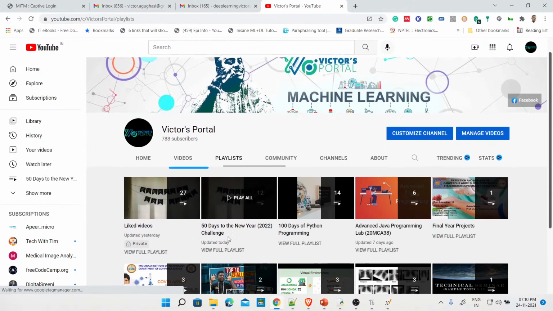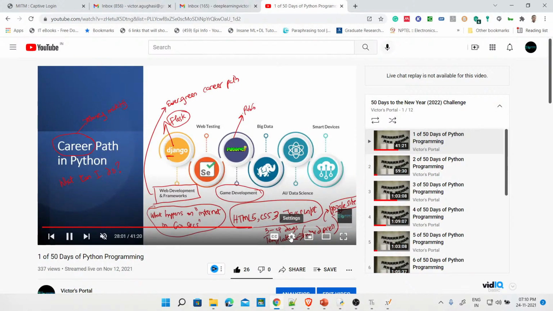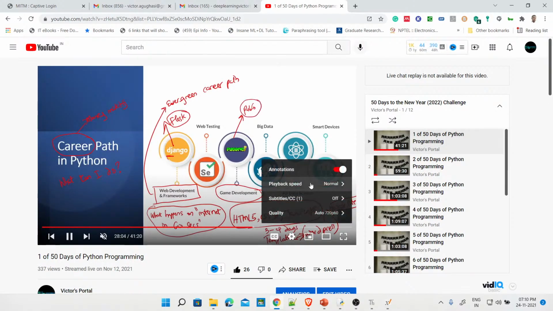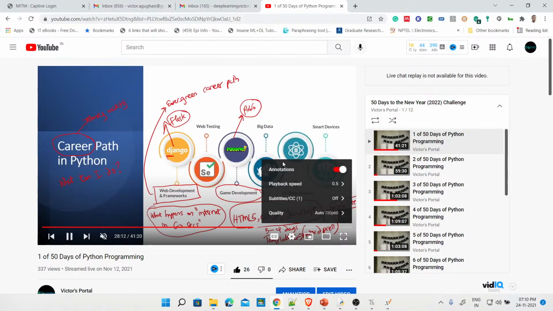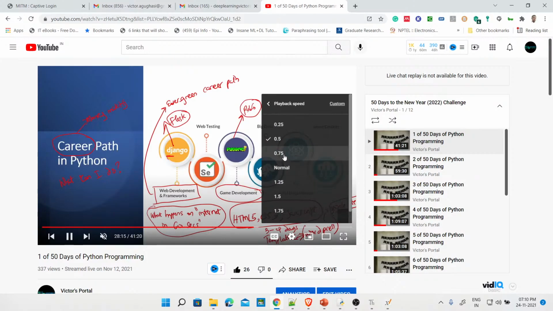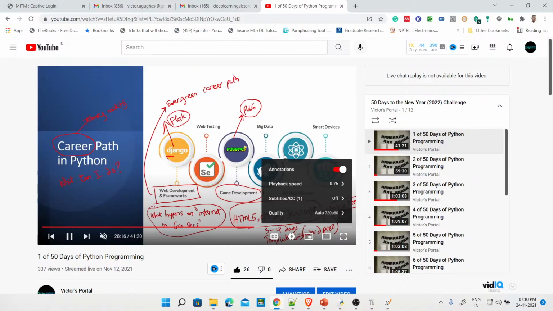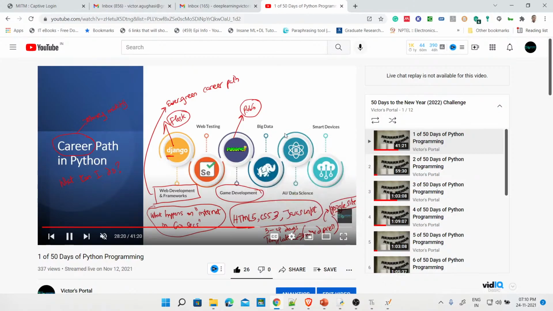So let's say I go to this 50 days of challenge, and I'm going to mute this for now so that I will not distract you guys. This option is there, yes? Go to speed control. This playback, by default it's at normal. Go back and reduce it. You can put it at 50%, then I'll be super slow. Or you can start with 75% speed. It's no longer 100%. I want to point this out, maybe if you don't know that this exists. Thank you, guys. So let's continue.